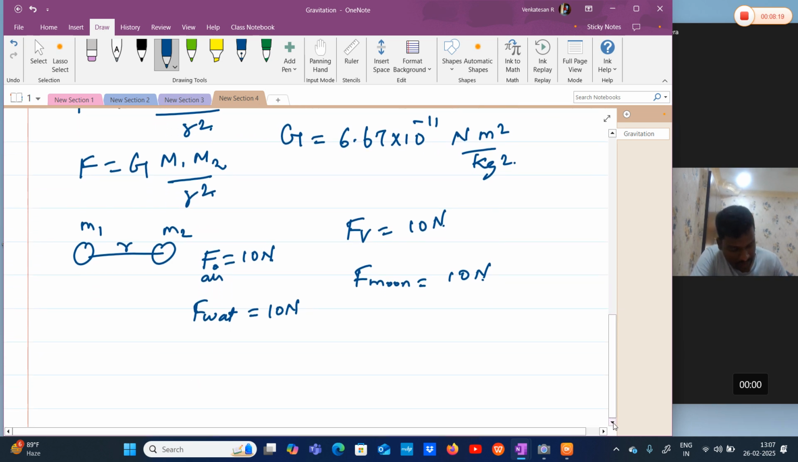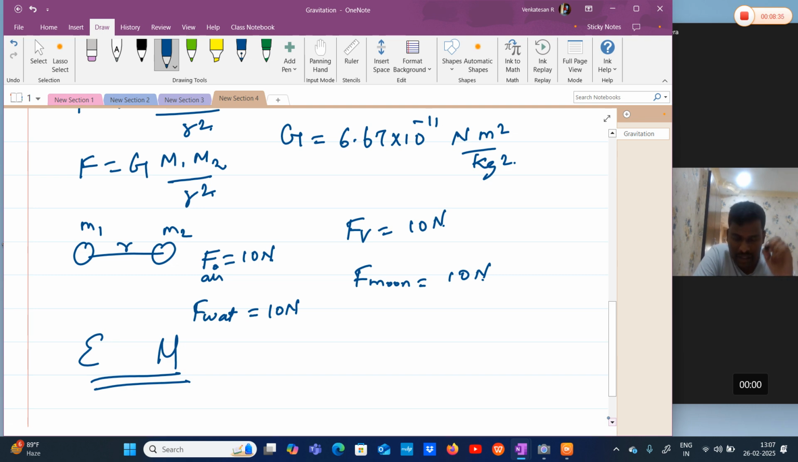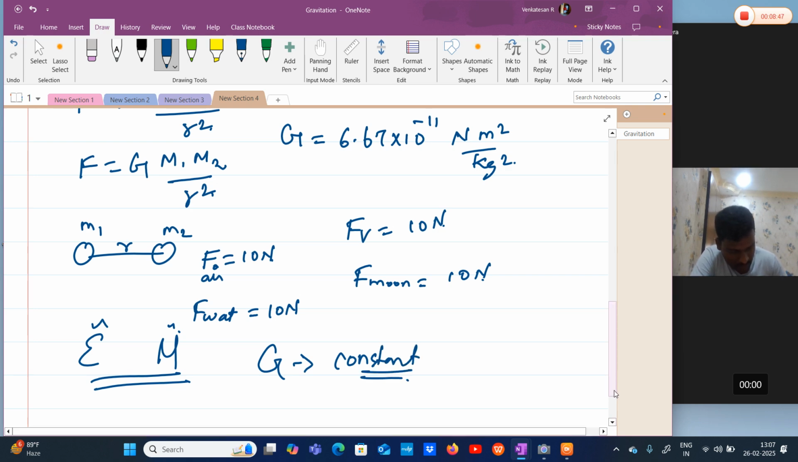Unlike gravitational force, the electric force and magnetic force depend upon the medium. Here the electric constant epsilon and magnetic constant mu, these two depend upon the medium, like electric force is maximum in vacuum, magnetic force is maximum in a medium. So these are variable. Different mediums possess different values, but capital G remains constant everywhere in the universe.